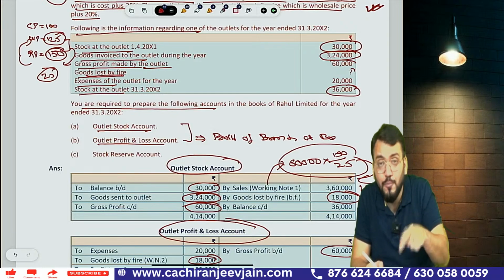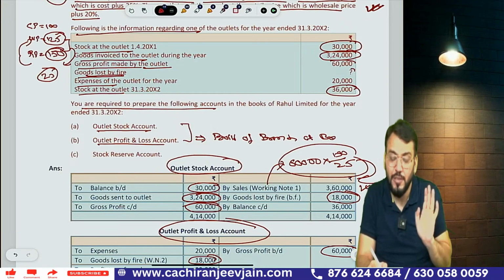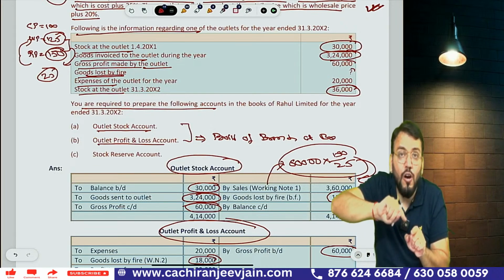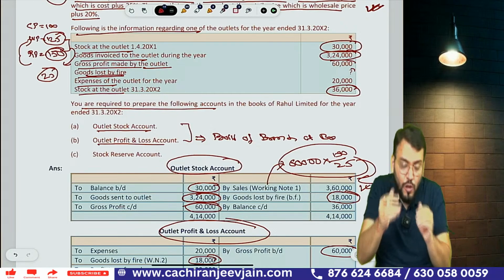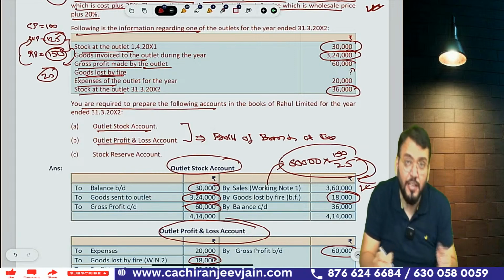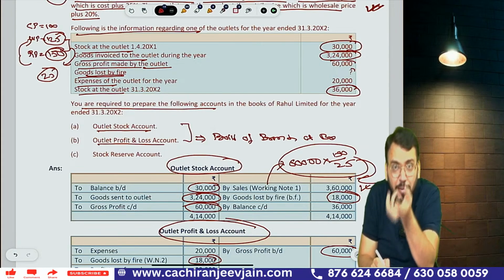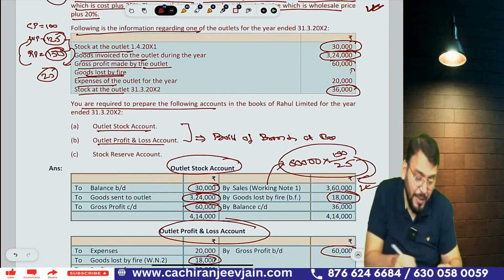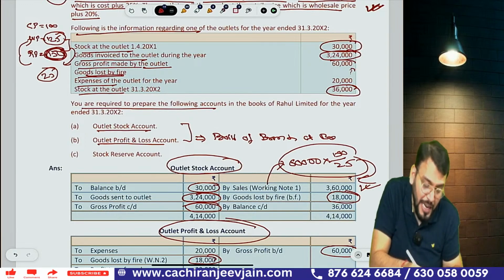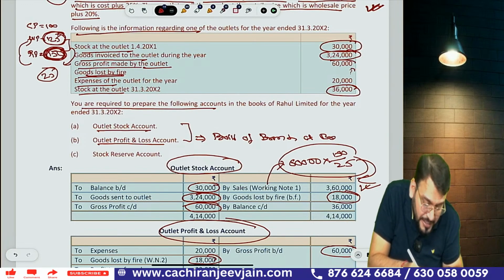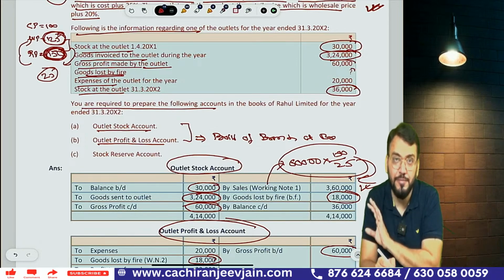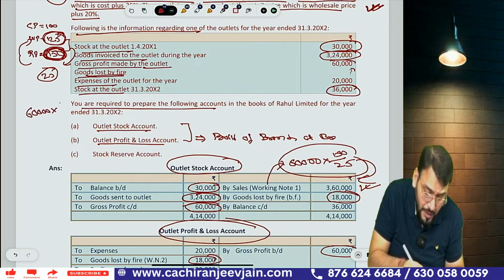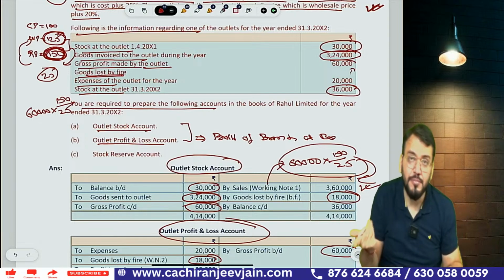So from this outlet stock account, we have calculated sales as a balance sheet figure, because that was not given in the question. Have you understood how we have calculated sales? Because the gross profit, meaning surplus of branch at branch, was given. Gross profit made by outlet means branch, that is surplus. So surplus is given, so you can find out sales. Why? Because the retail sales was made at 150 and goods are sent at 125. It means sale price is 150 per unit. Gross profit is given as 60,000, so you need to find out 150 divided by 25. This is the total sales.